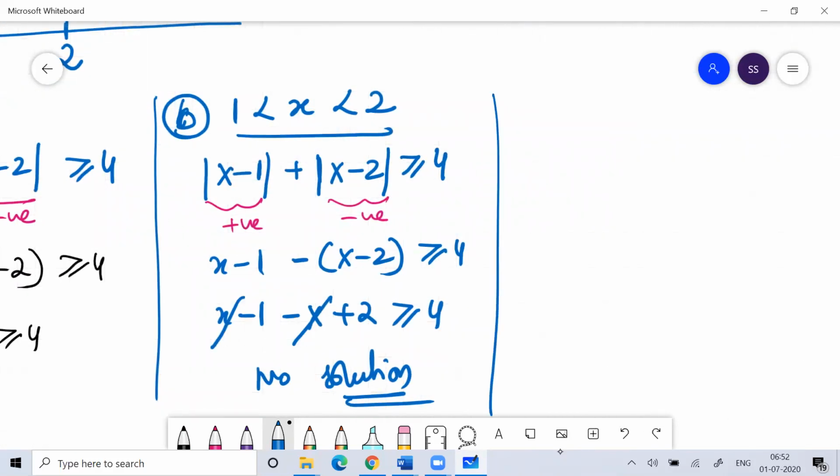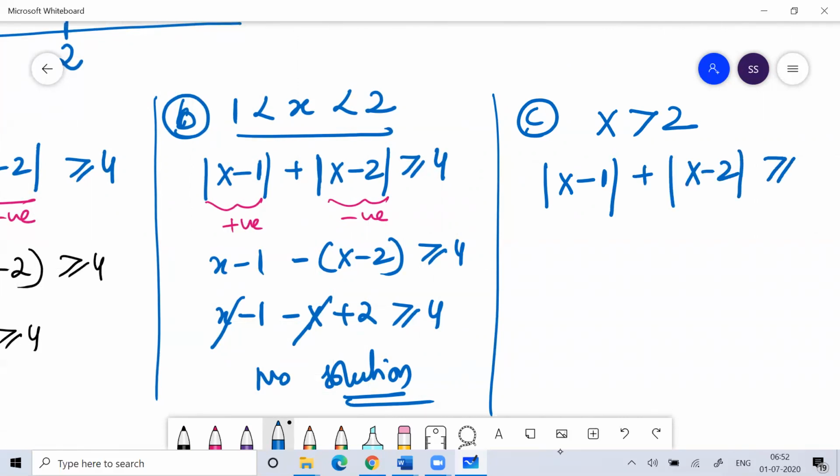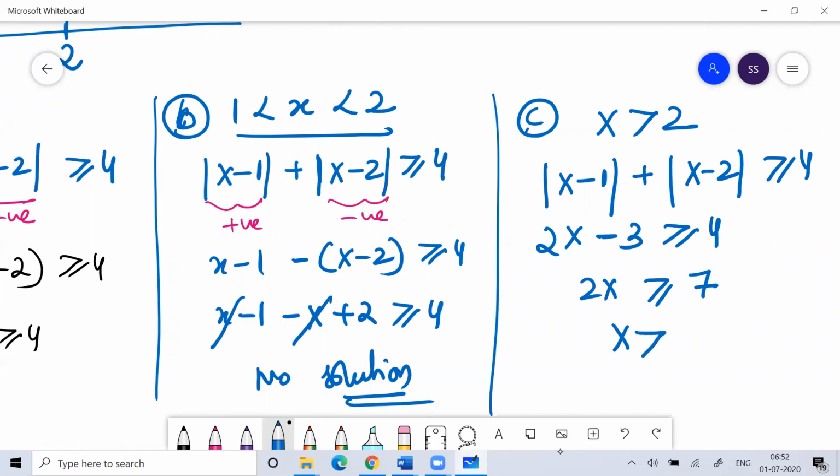Now we'll see the third condition, when your x is greater than 2. Then both will be positive. So this is 2x minus 3 is greater than or equal to 4. So 2x is greater than or equal to 7, and x is greater than or equal to 7 by 2.